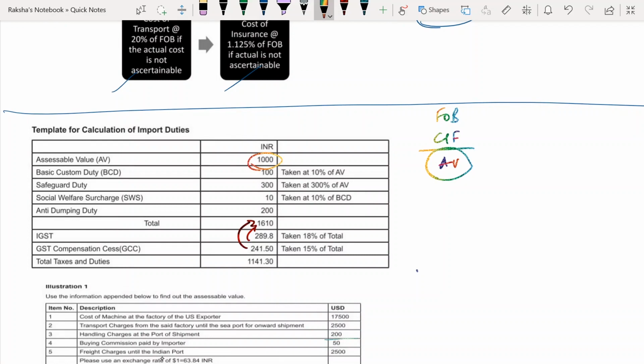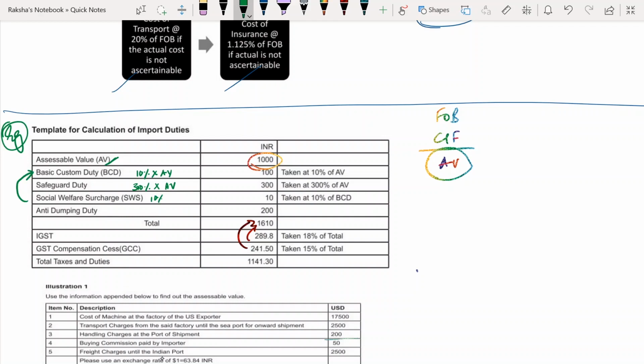Now let's say assessable value in this is just a template, means just one example. Okay, assessable value is 1000 rupees. Basic customs duty is 10% on assessable value. Write this down here. Okay, 10% of assessable value. Now safeguard duty is 300% of assessable value. Everything is on assessable value only. Social welfare surcharge is not on assessable value but on basic customs duty, that is 10% of basic customs duty.